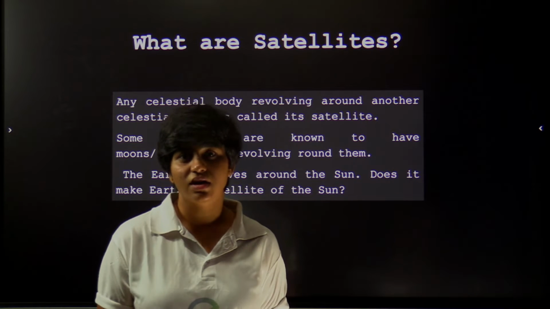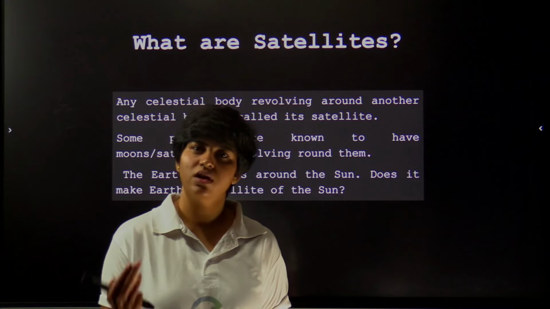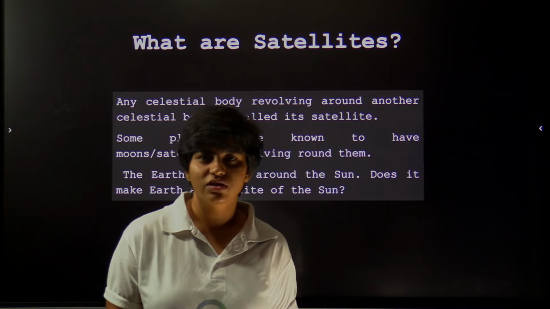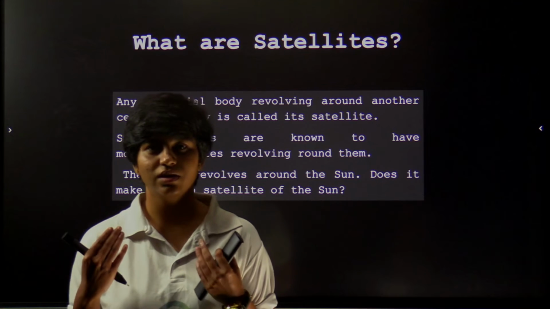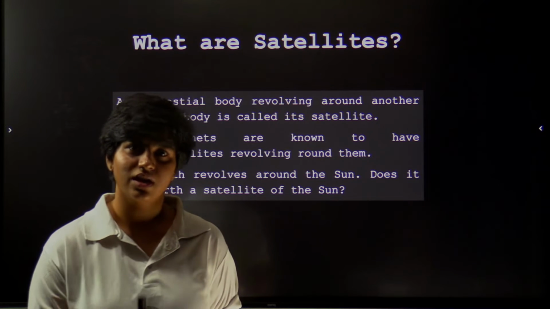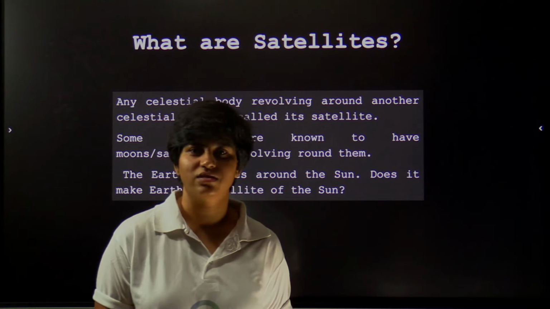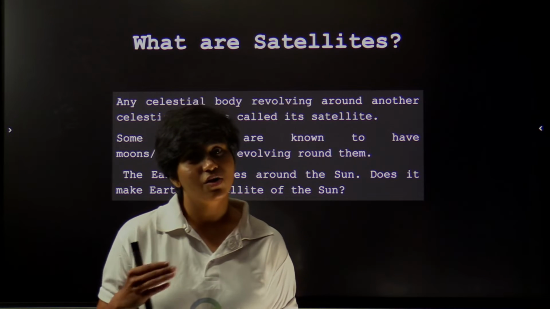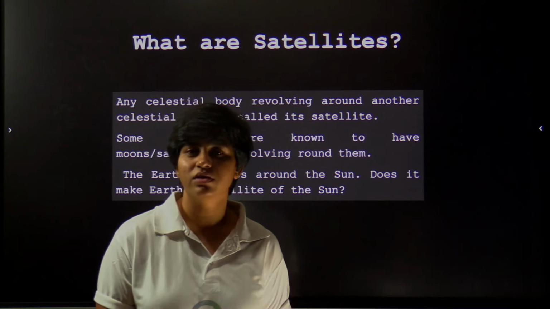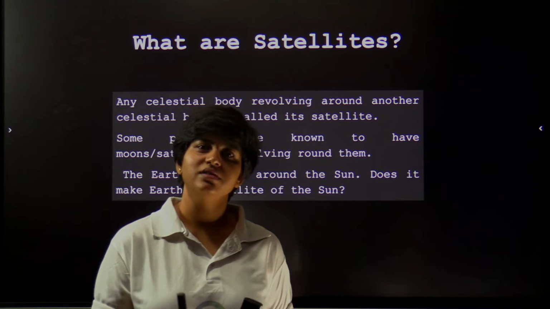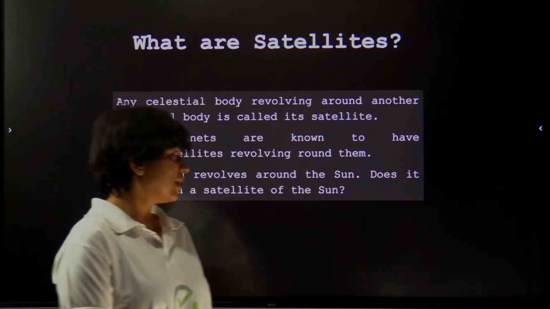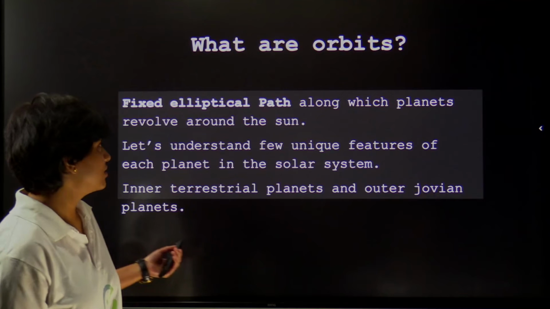Technically, yes, they are also satellites because they are revolving around the Sun, but it is convention that whatever celestial bodies revolve around the sun, we call them planets, not satellites. But whatever revolves around the planets, we have conventionally preferred to call satellites. All right, that's about satellites.